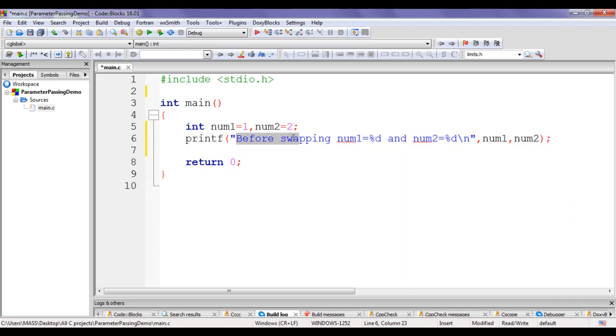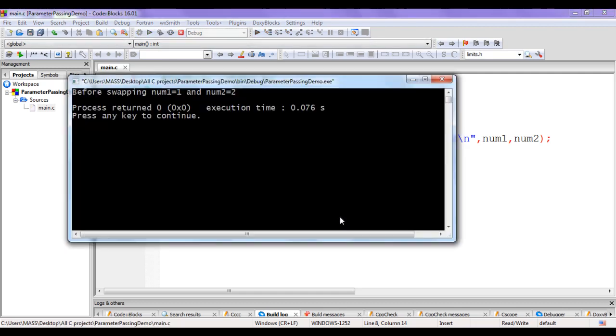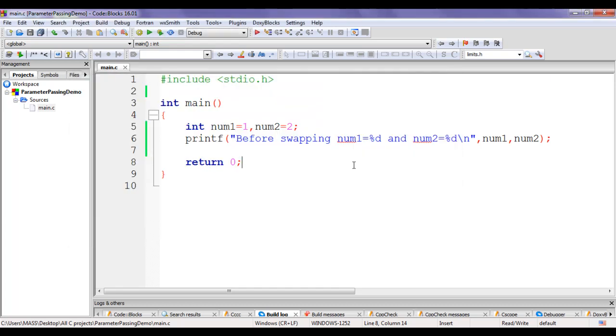Printf displays "before swapping num1 equal to" and this %d is replaced by the value of num1, that is 1, and "num2 is equal to" this %d is replaced by the value of num2, that is 2, and then \n moves the cursor to the next line. I say build and run. You can see that it has displayed before swapping num1 equal to 1 and num2 is equal to 2. I hit enter to close the console window.